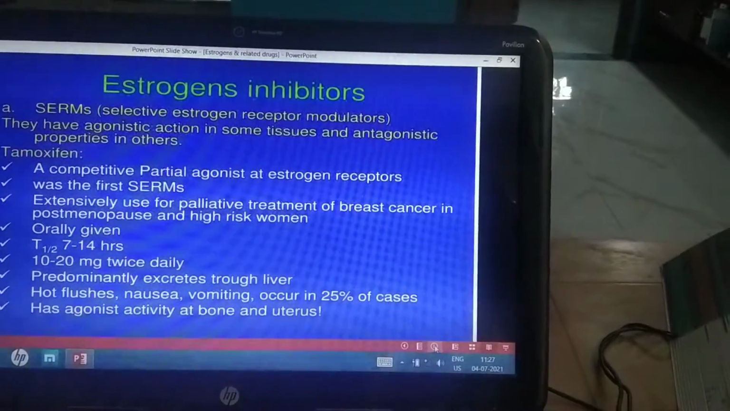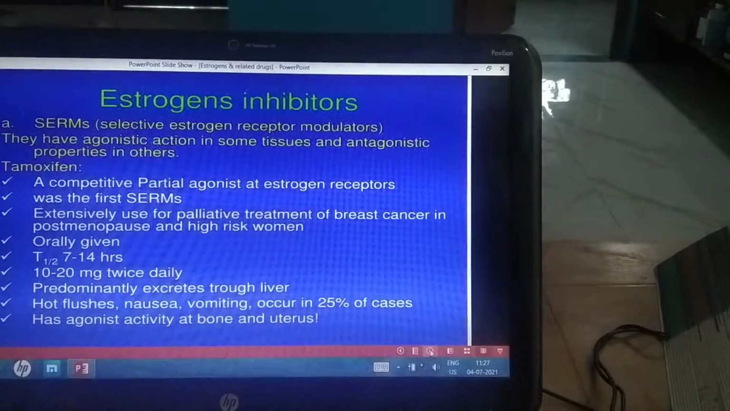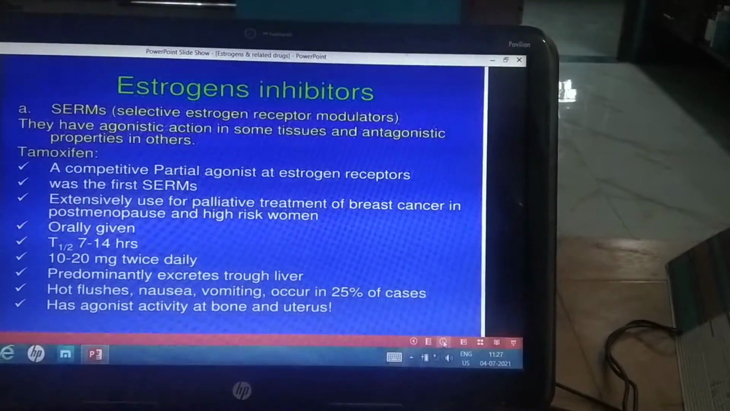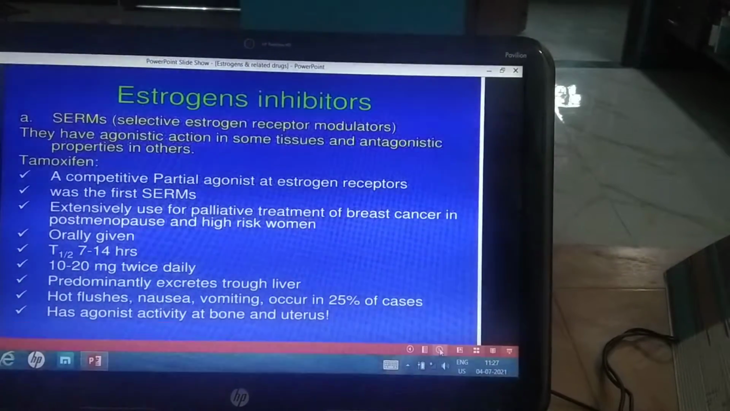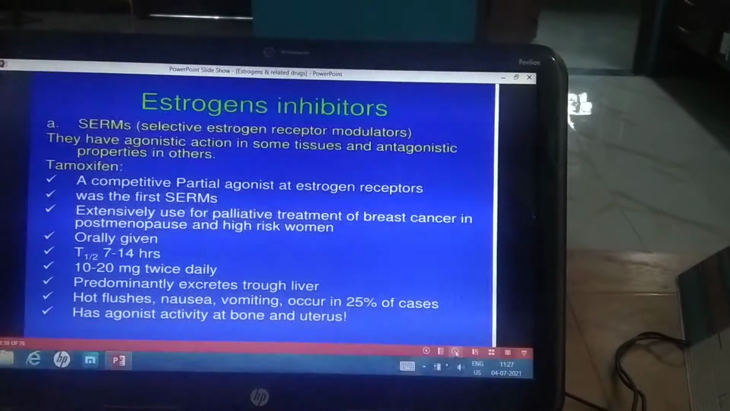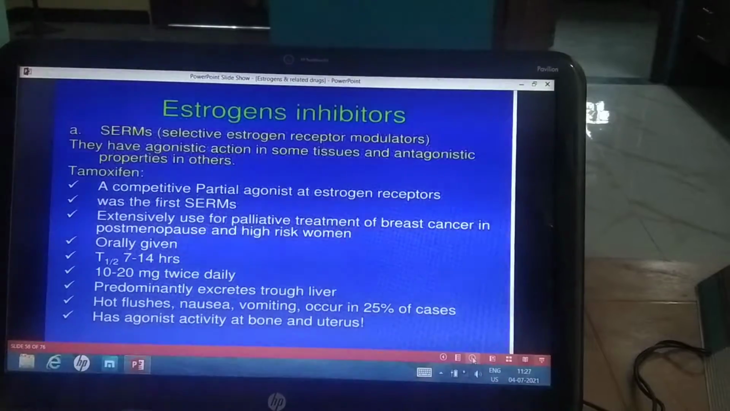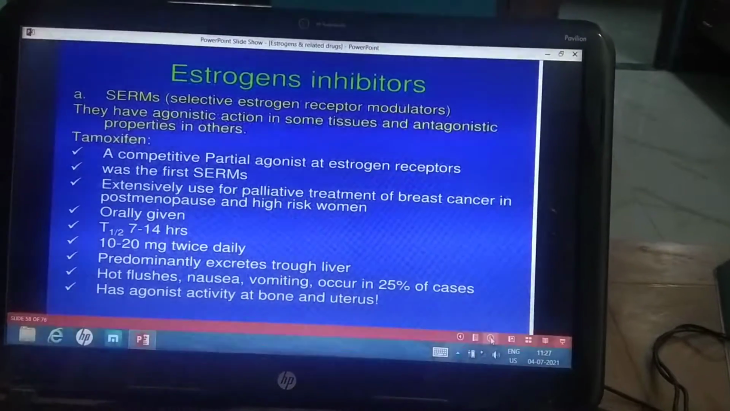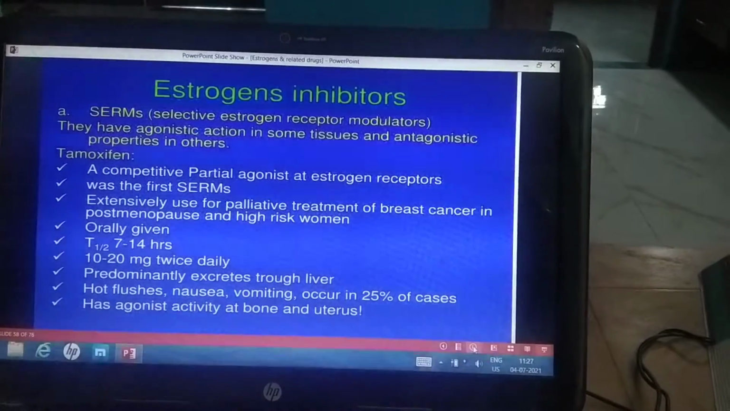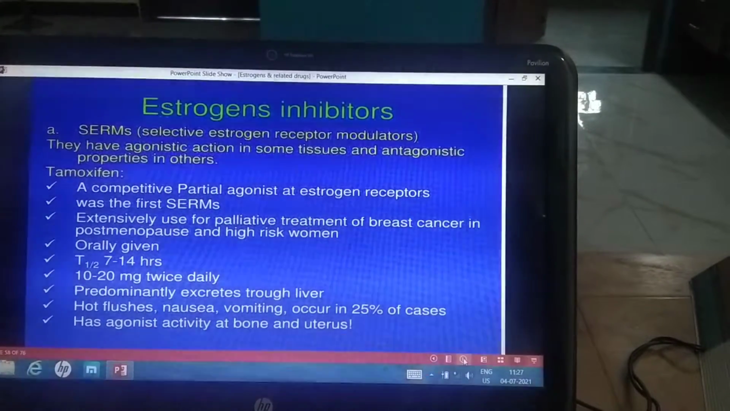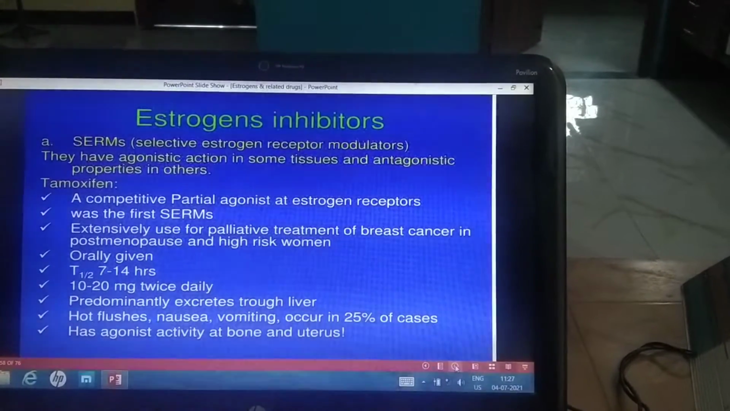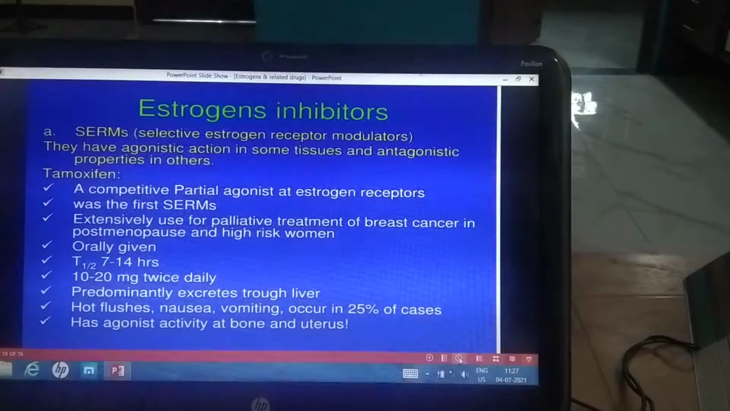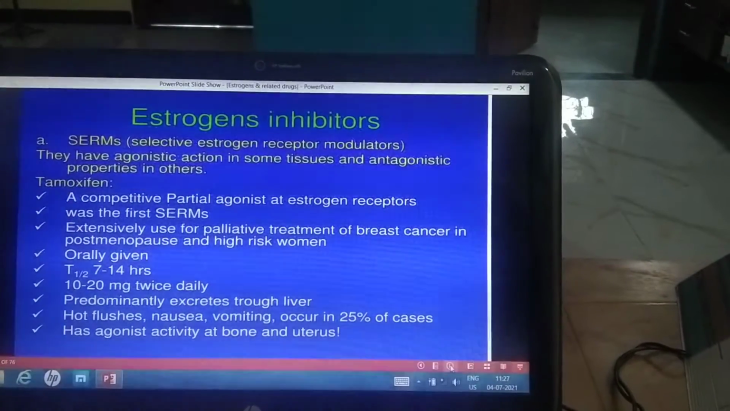Fulvestrant is administered intramuscularly. 250 to 500 milligram is a dose. It is given once in a month. A deep intramuscular injection of fulvestrant is given in the buttocks, a single dose once in a month. Dose is 250 to 500 milligram intramuscularly.